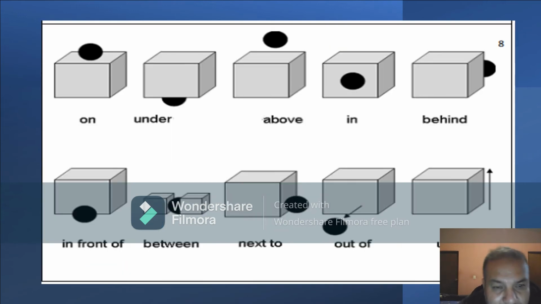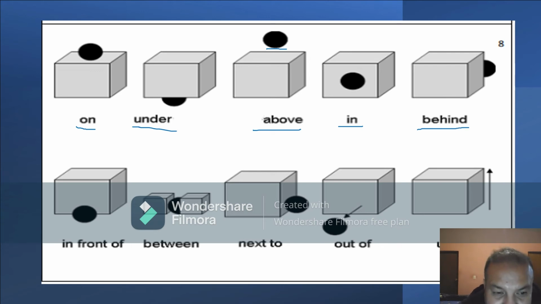We have the prepositions. We have on, que quiere decir arriba. Under, what do you think is under? Okay, above, que quiere decir más arriba, right? You see there is a little space right here. In, quiere decir dentro. Behind, ¿qué quiere decir behind?